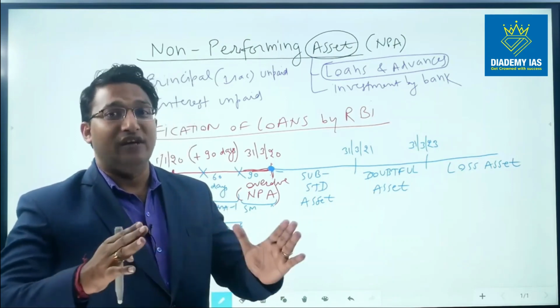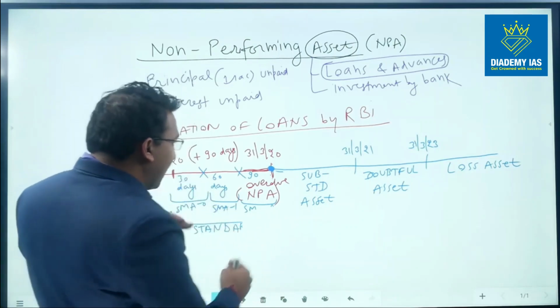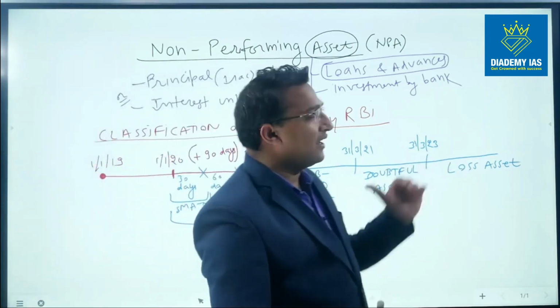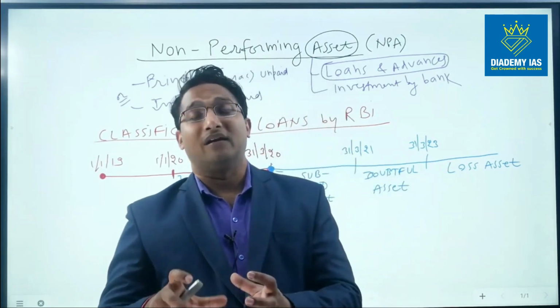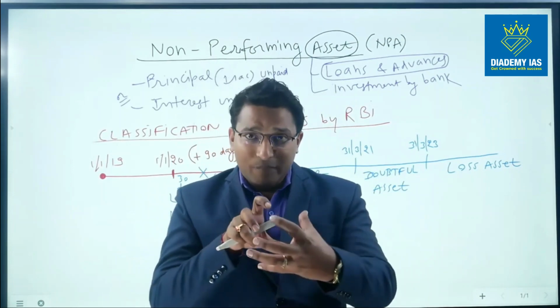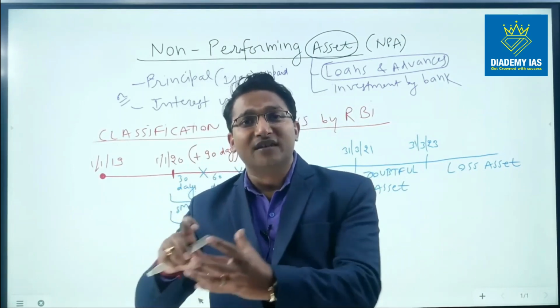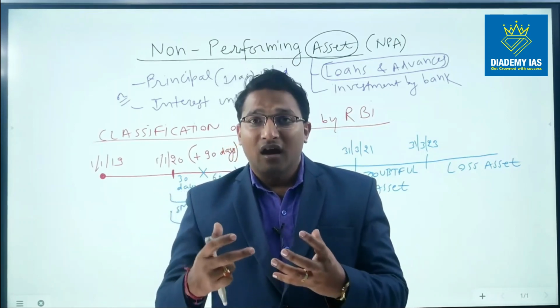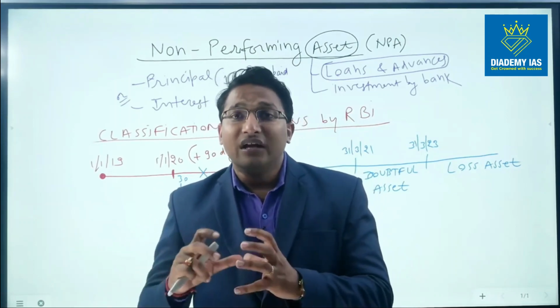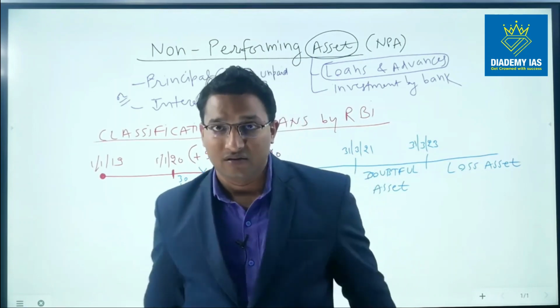This is called provisioning, right? So by classifying into standard, substandard, doubtful and loss asset, the bank takes care of the provisioning requirement. The bank will set aside a certain percentage of its profit as a provision or reserve, so that in the future, if this amount is uncollectible, it does not become a shock to the bank.